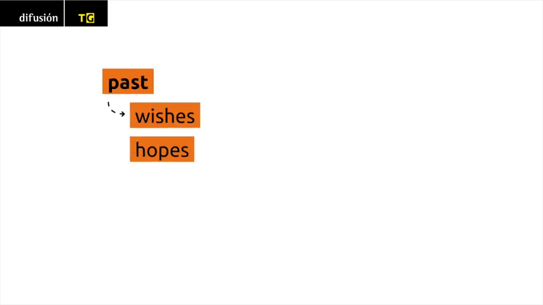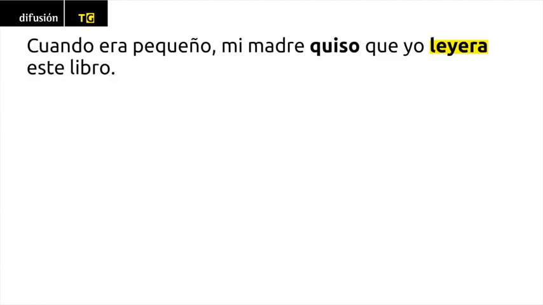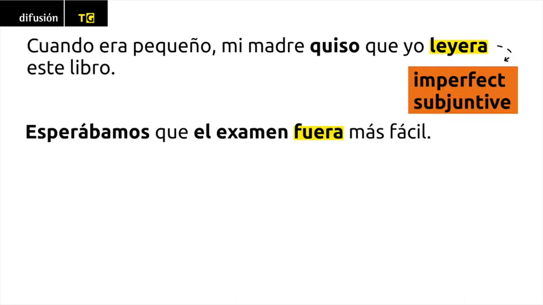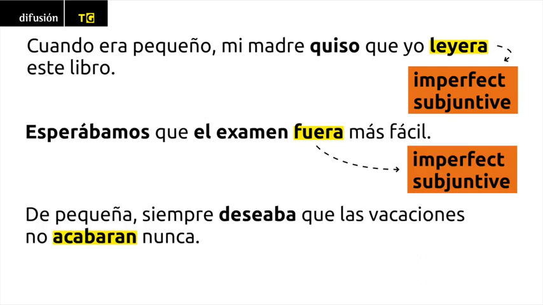When we refer to past wishes, hopes, or influences, we must use the imperfect subjunctive. Take a look at the following examples. Cuando era pequeño, mi madre quiso que yo leyera este libro. Esperábamos que el examen fuera más fácil. De pequeña, siempre deseaba que las vacaciones no acabaran nunca.